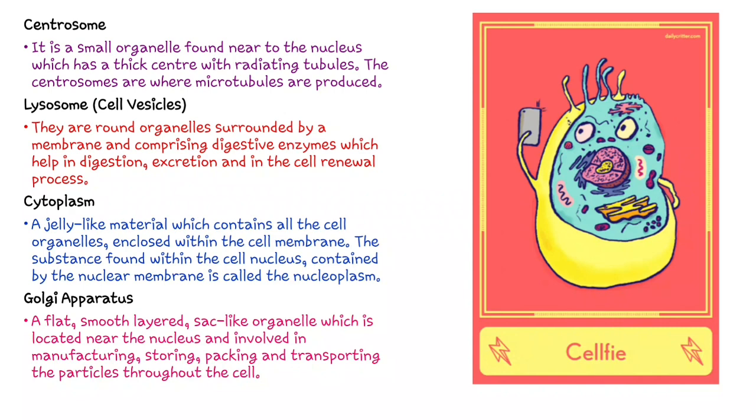Coming to Golgi apparatus, it is a flat, smooth layered, sac-like organelle which is located near the nucleus, and it is involved in manufacturing, storing, packing, and also transporting the particles throughout the cell. As I told you, this Golgi apparatus is called the postman of the cell. Why? Because it takes the protein or energy or whatever things it has to transfer from one place to another, and it delivers it. That's why it is called the postman of the cell.